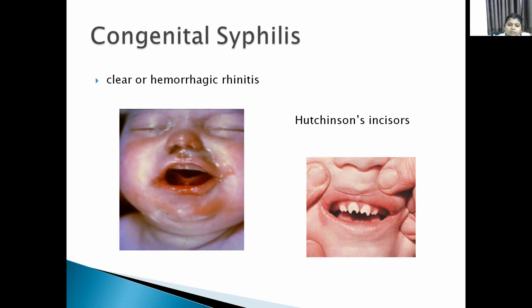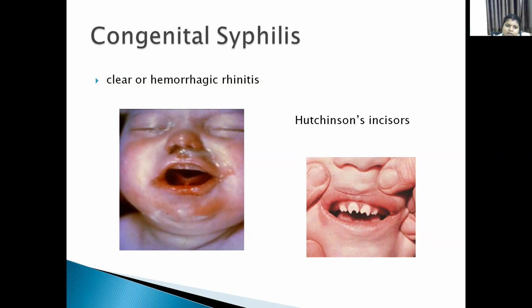A woman causes infection to the fetus when she is suffering in early stages. Compared to the early stage, it causes less transmission in later stages, for example after 2 years.